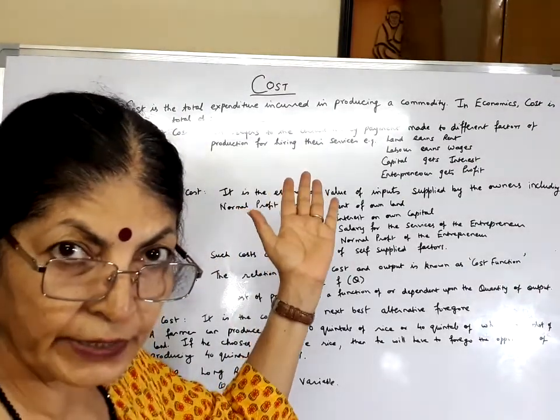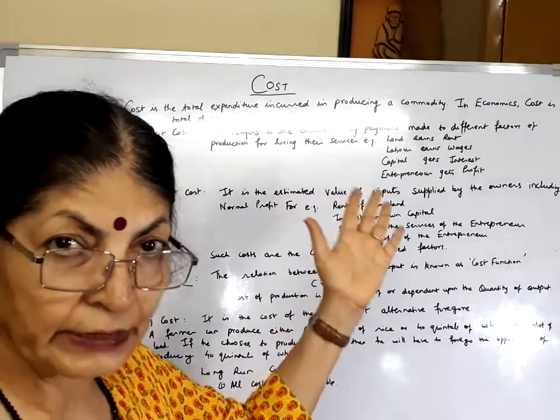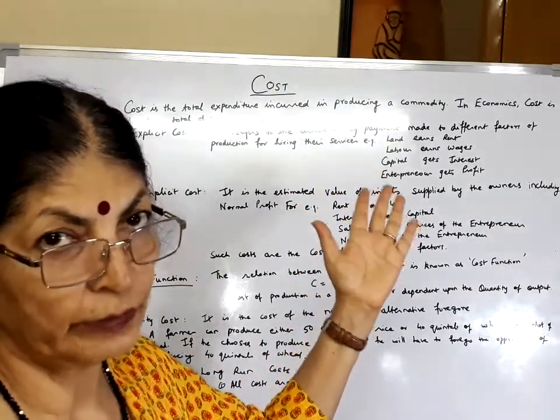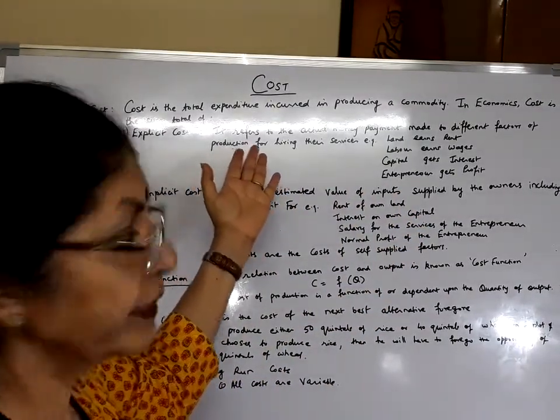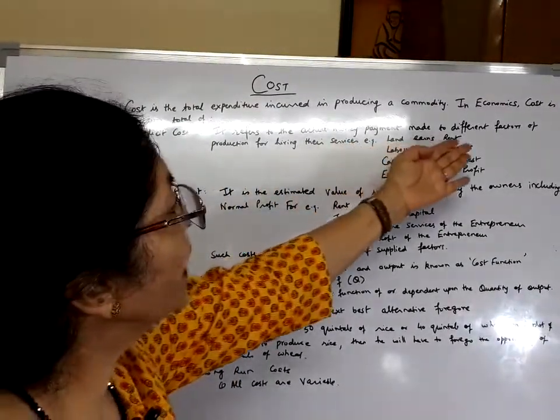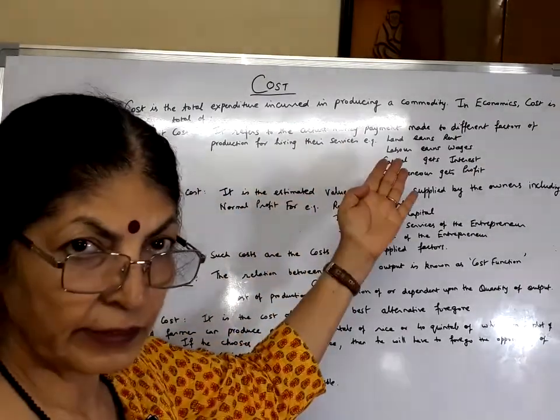What are explicit costs? Explicit costs are those costs that are actually incurred by the owner in order to produce any commodity. The definition of explicit cost is written here. It refers to the actual money payment made to different factors of production for hiring their services.